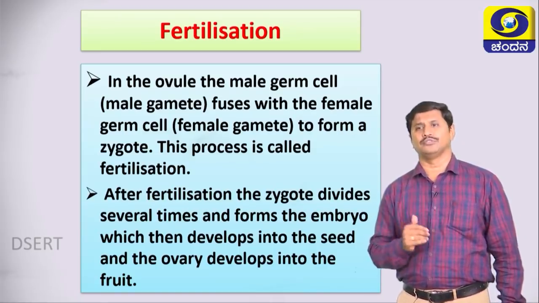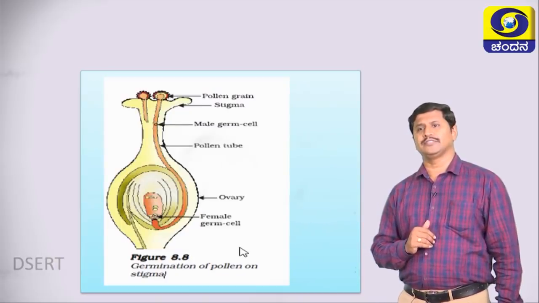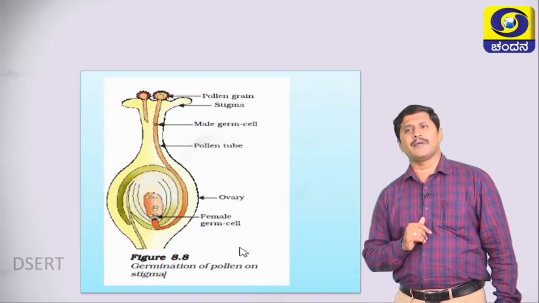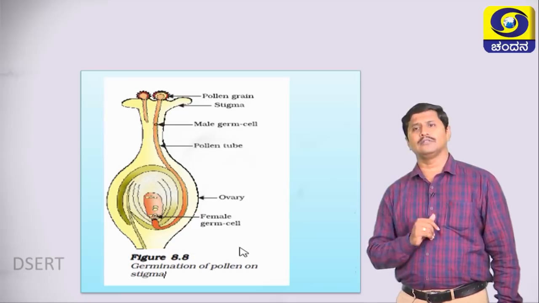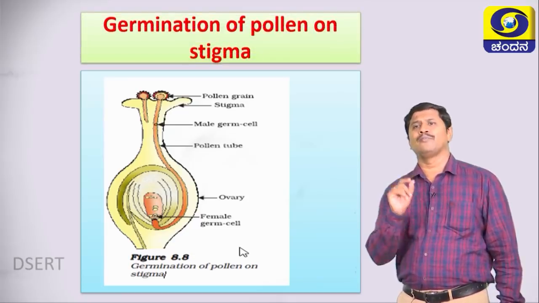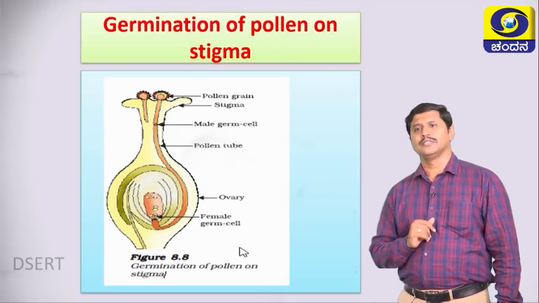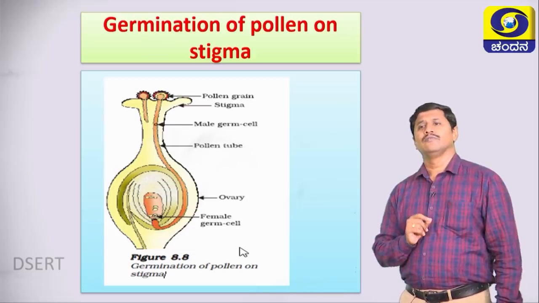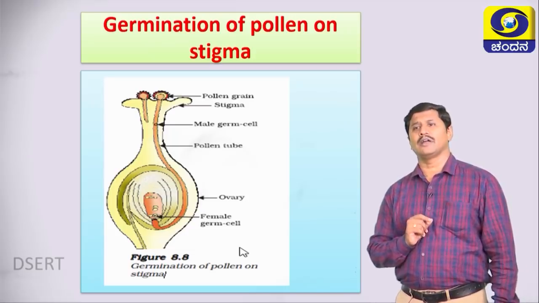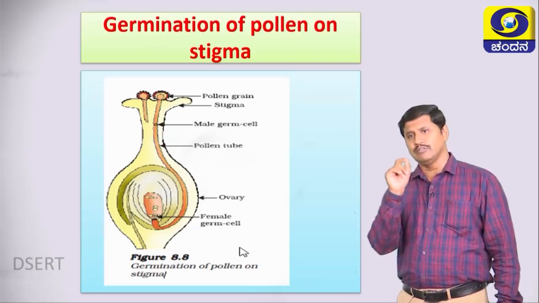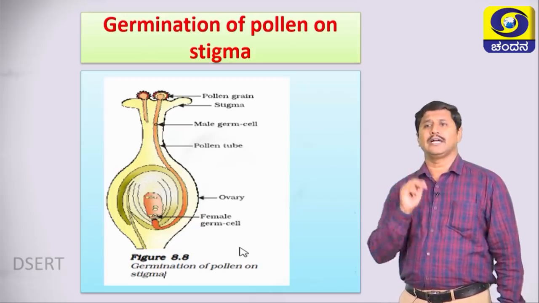into the fruits. Look here, students, this diagram, they ask you in the exam. Which diagram is this? Germination of pollen on stigma. This diagram is asked in the examination for 2 marks. Students, this diagram also they ask for 2 marks.